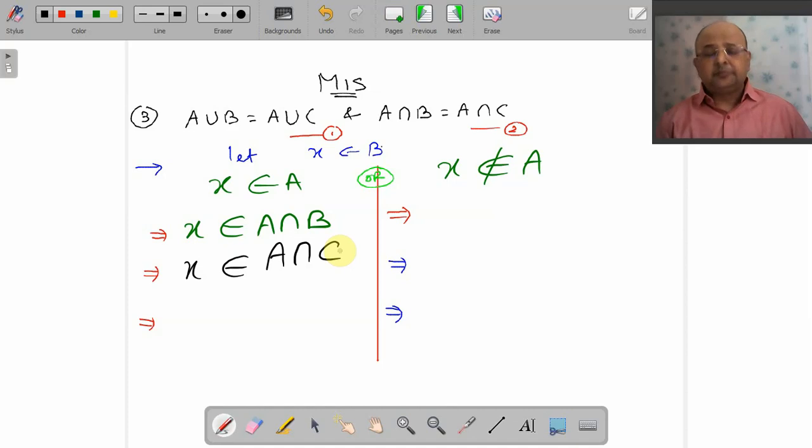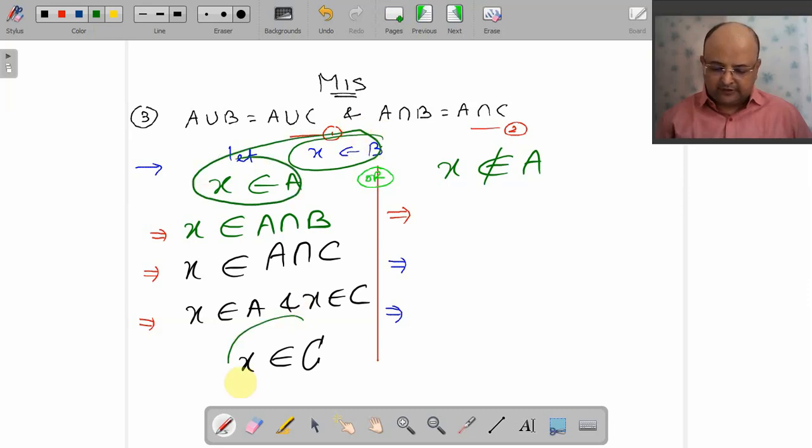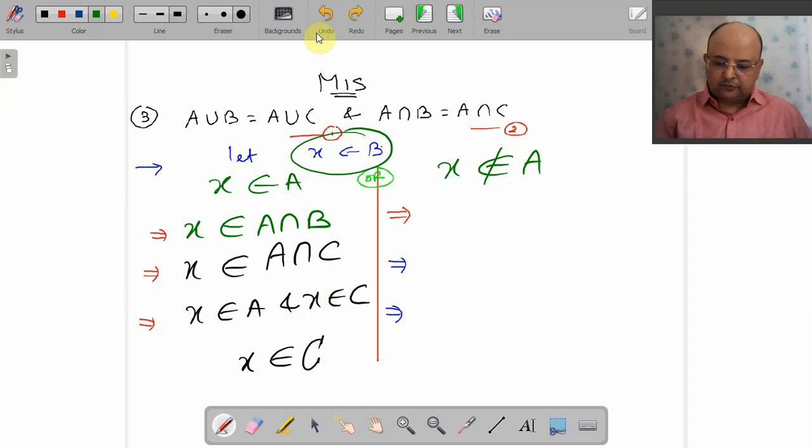Remember, what do we mean by X belongs to A intersection C? X belongs to A and X belongs to C. So we started with the same, but what you have obtained in addition is that X belongs to C. So one part is very clear: if you start with X belongs to B and X belongs to A, then you can arrive at X belongs to C. That is, X belongs to B implies X belongs to C. So if I go along this path, we are through.